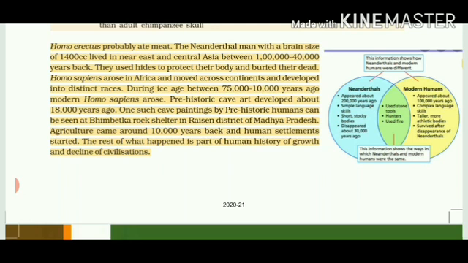If you look at your right hand side, there are differences given between Neanderthal and modern man. If I read it, we can see that these kinds of humans were using stone as a tool, they were hunters and they were using fire. So it is showing how Neanderthals and modern humans were the same. These were the fossils of Neanderthals which evolved from Africa, and it has given us the basic understanding. So this was about the chapter evolution.